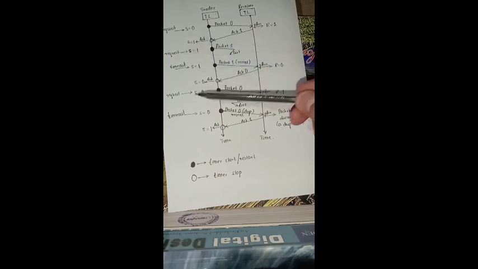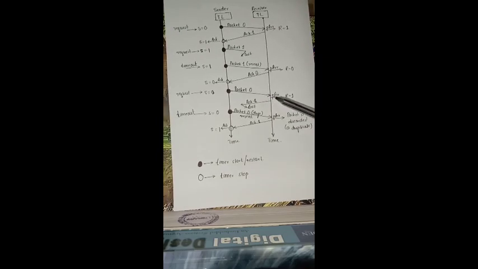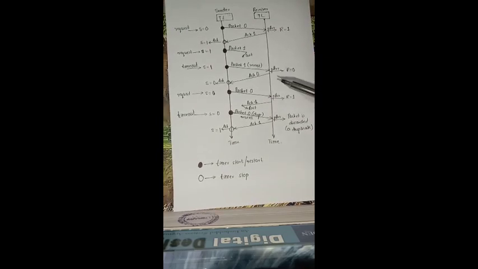On the next request from the application layer, the sequence number does not change. S equal to 0 remains as it is. Now the packet is formed. Packet 0 is transmitted along the channel, and the receiver receives the correct packet. Then the R value is updated to 1.